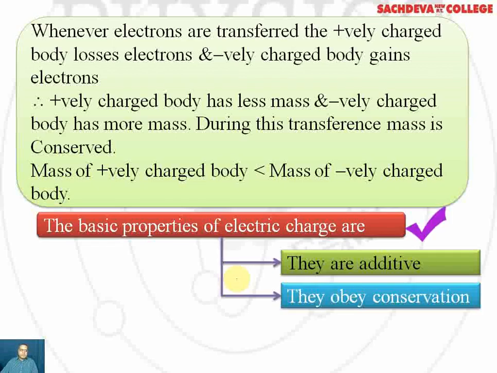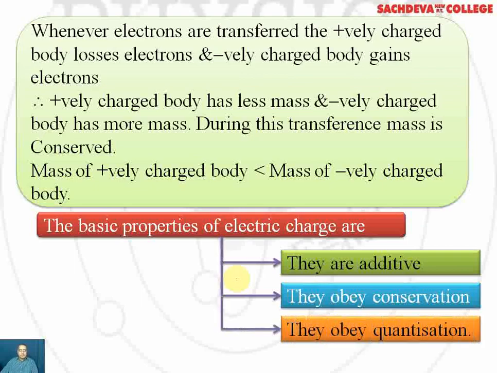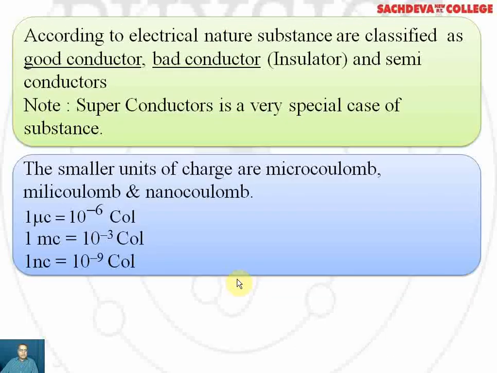So, the basic properties of electric charge are that they are additive, they obey conservation, and they obey quantization. According to the electrical nature of substances, they are classified as good conductors, bad conductors, that is insulators, and semiconductors. However, there is a fourth variety that is called superconductors. That is a very special case of a substance, so it is not discussed at this stage. It will be discussed in later classes.